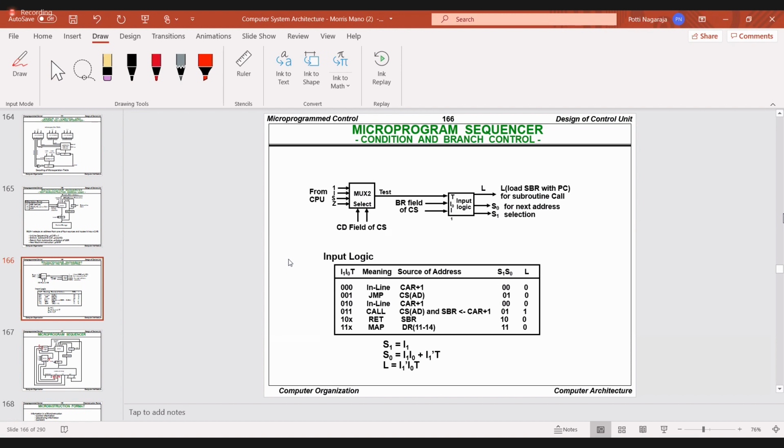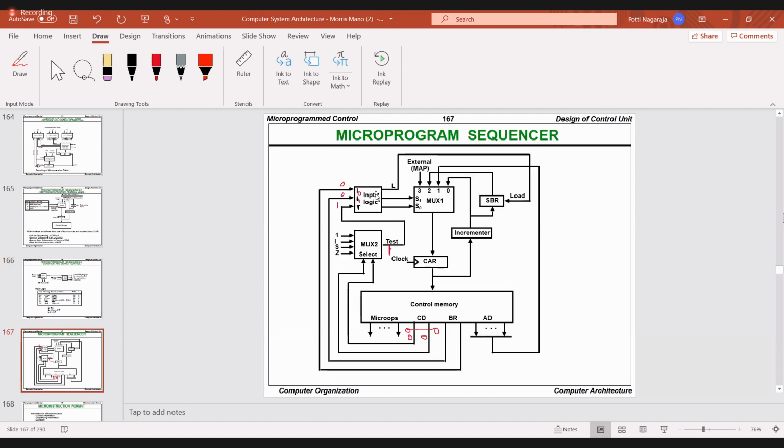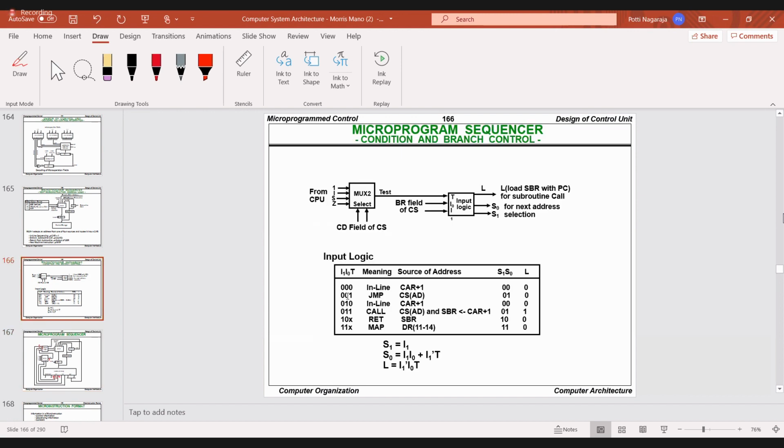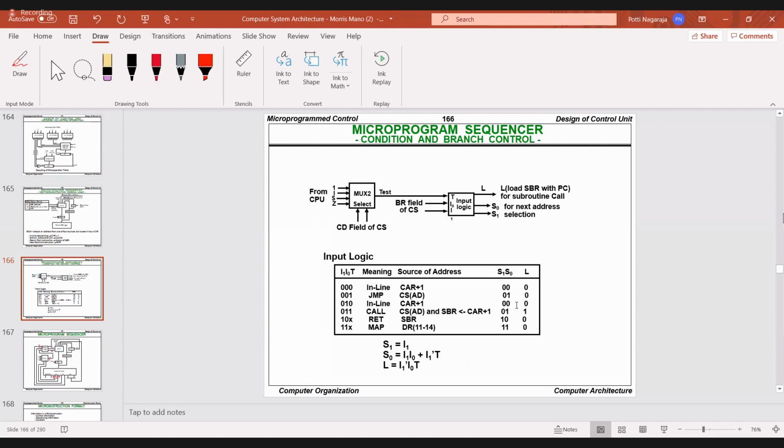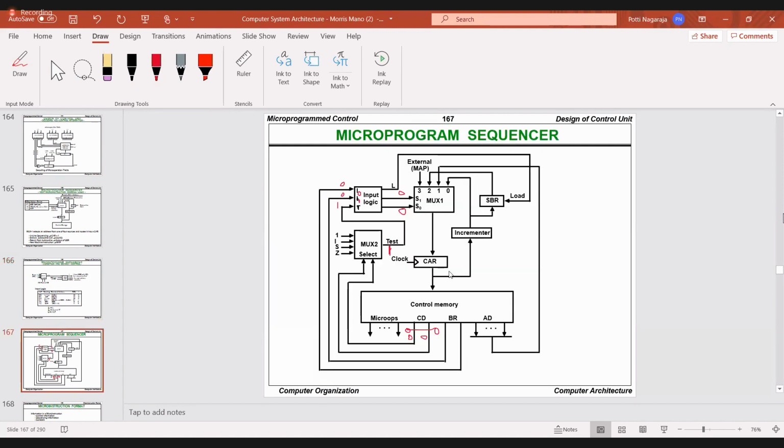Now see here, I1 is 0, I0 is 0, T is 1. Check again. When I0 is 0, I1 is 0, T is 1, it means jump. When it is jump, S1 is 0, S0 is 1, and L is 0. So what is S1? S1 is 0. And what is the L value? Sorry, S1 is 0, S0 is 1. Okay. So S0 is 1.